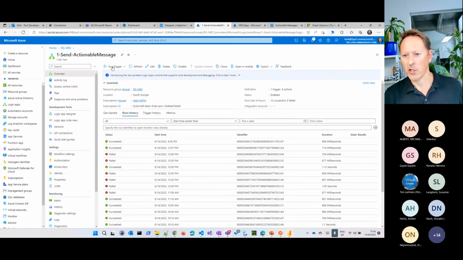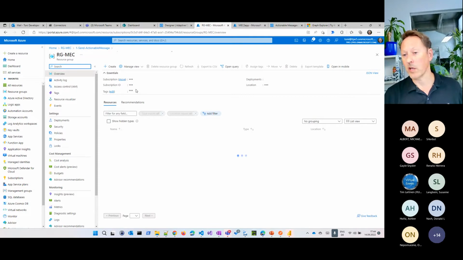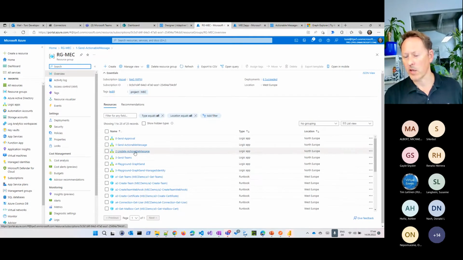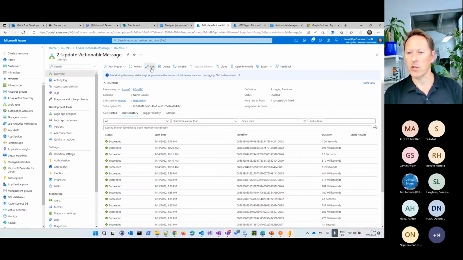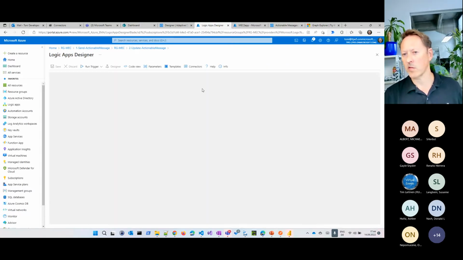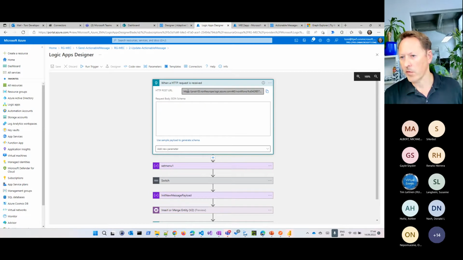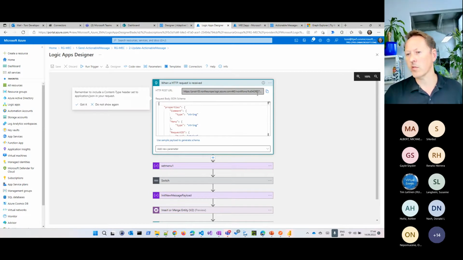We have another logic app. If I go back to my resource group, another flow here, which is this one. And this is exactly the endpoint that takes that result here. If I click on edit, you will see that's an HTTP trigger with that address here. And this is what we used in the adaptive card. Please post the result back to this URL.